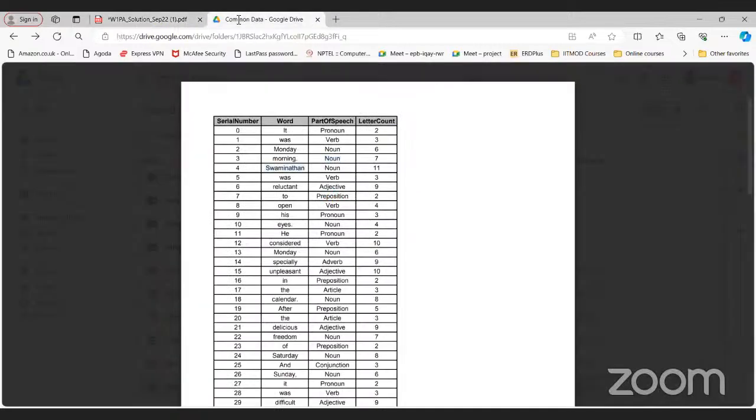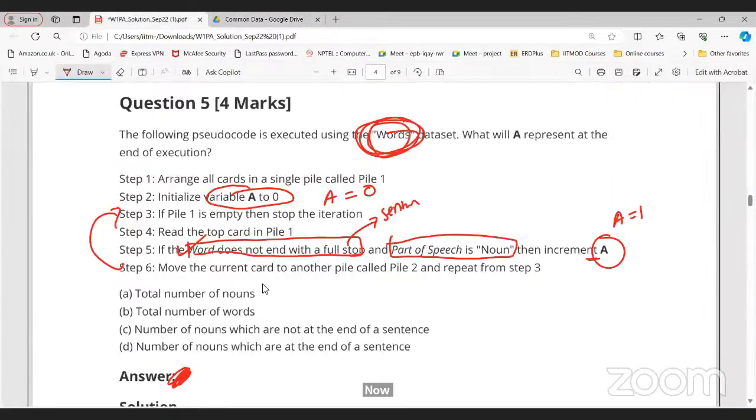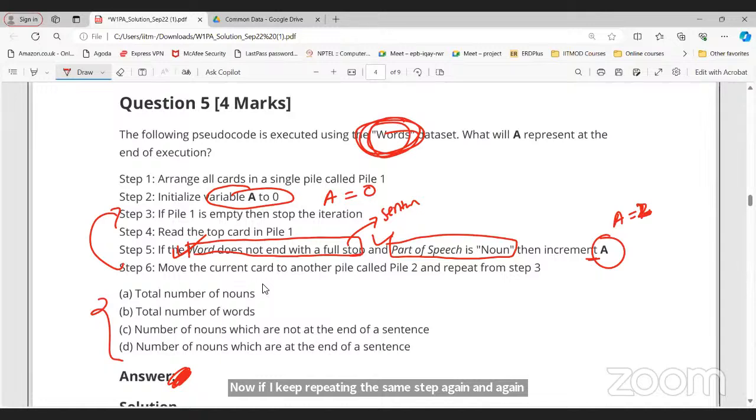Swaminathan, not ending with full stop. Not ending. Now eyes is ending with full stop. What is the part of speech? Noun. So this is true. This is true. Again, increment the value of A to 2. Now, if I keep repeating the same step again and again for the entire data set, what will I get here?